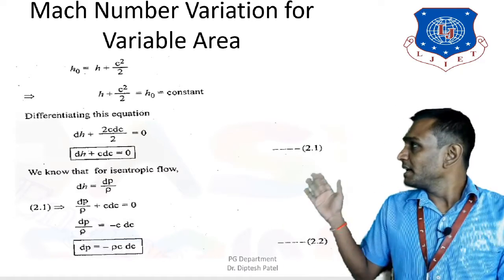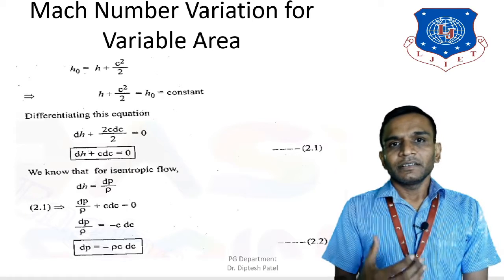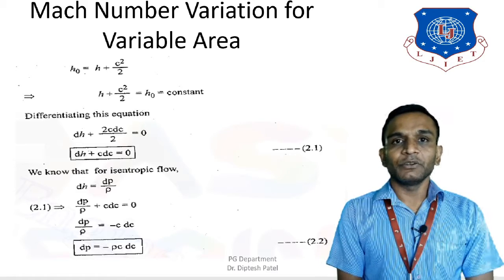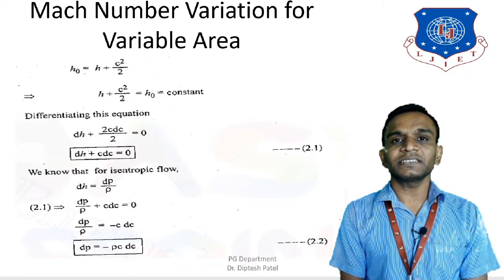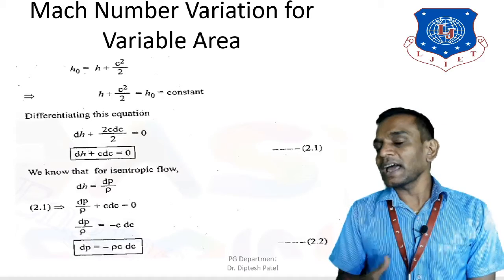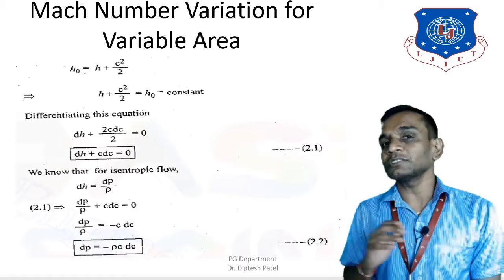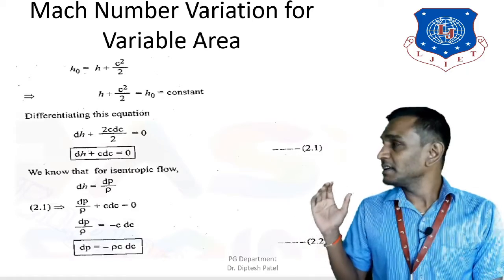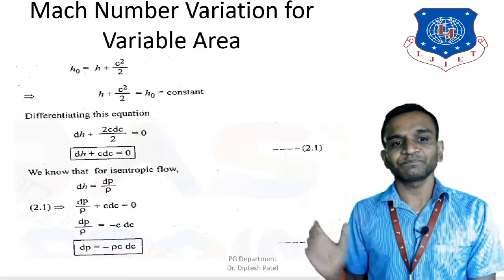So first of all, let's start with the stagnation enthalpy. You know the stagnation enthalpy, h0 is equal to h plus C square divided by 2, right? That was derived a couple of video sessions ago, where we went through the stagnation conditions and their parameters.